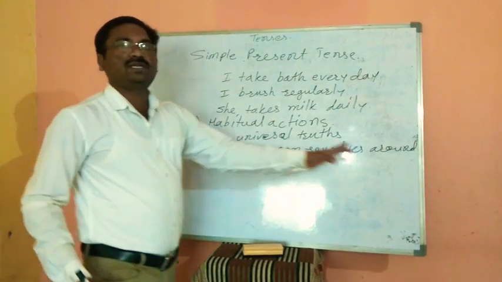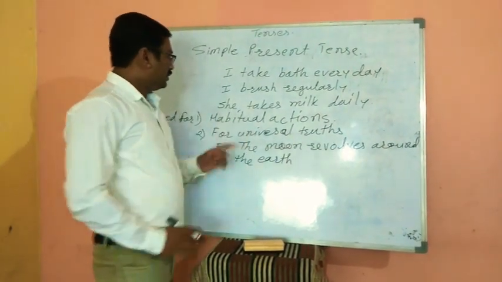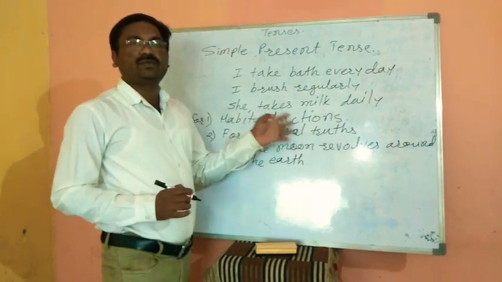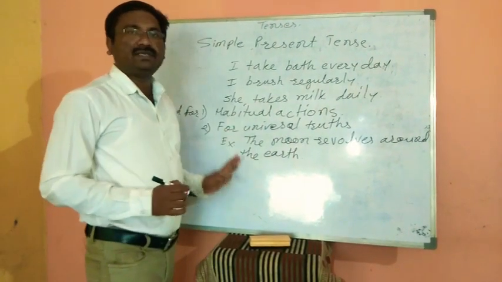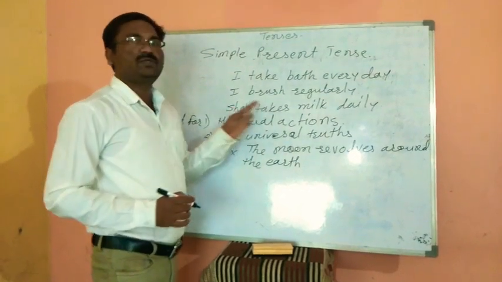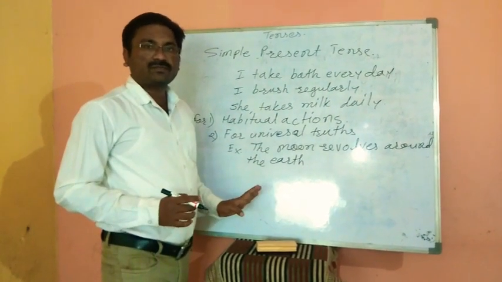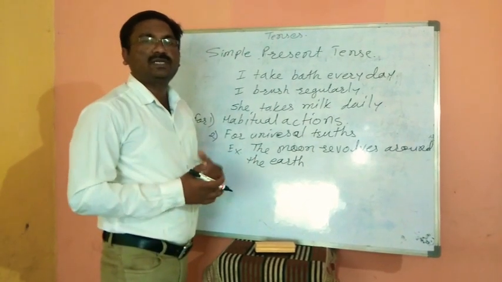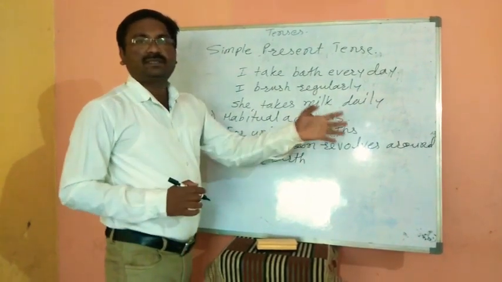For universal truths, meaning universal facts, we use simple present tense. We use it for habitual actions also. Understood? For general truths also we use simple present tense.